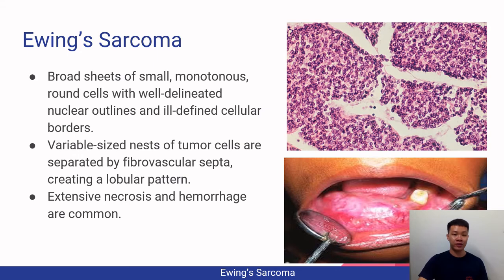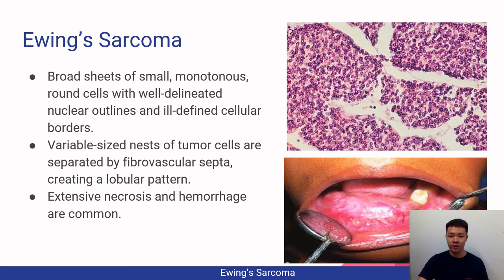So let's move on with the third bone malignancy, which is the Ewing sarcoma. Ewing sarcoma usually shows broad sheets of small mononuclear round cells with well-delineated nuclear outlines and ill-defined cellular borders. It is variable in size, and the tumor cells are separated by fibrovascular septa, creating a lobular pattern. Ewing sarcoma shows extensive necrosis and hemorrhage.